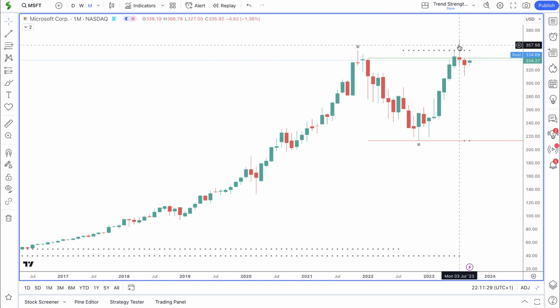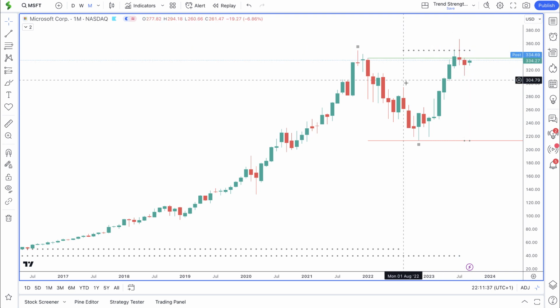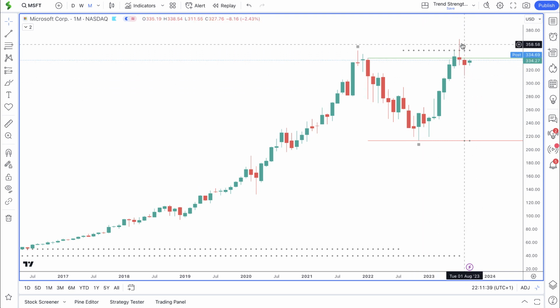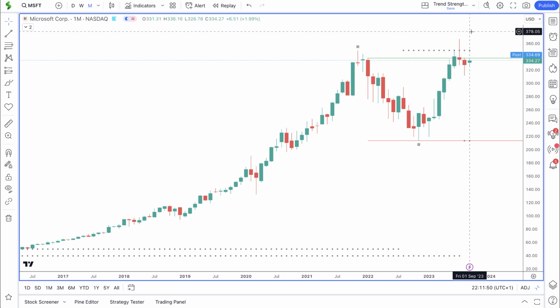This is why we don't want to enter on the first initial breakout in this case, because we can see Microsoft broke out, turned out to be a fake breakout, and the price has now returned back into consolidation. So by waiting for a trend to be established above a long-term area of consolidation, you enter in a high probability opportunity and a trend which is likely to last for several months and potentially over a year.